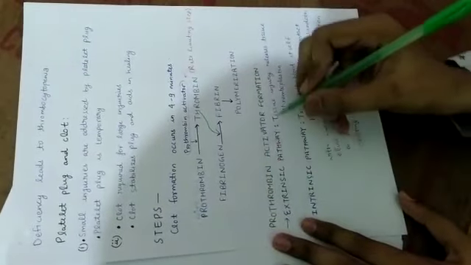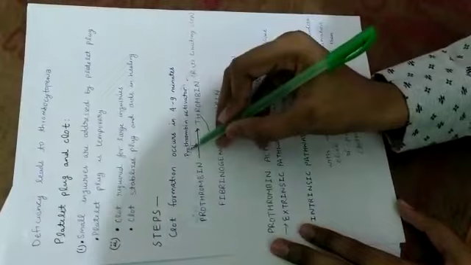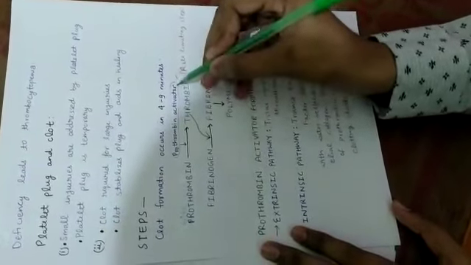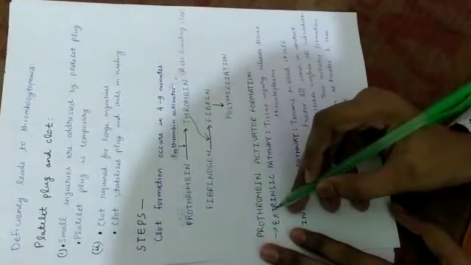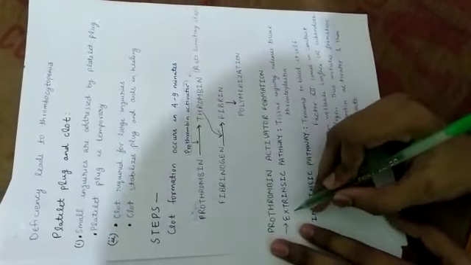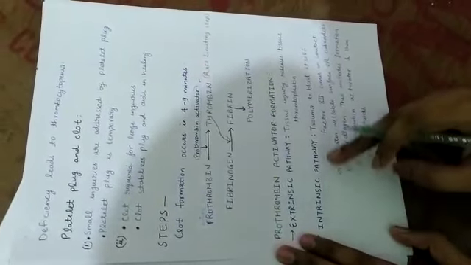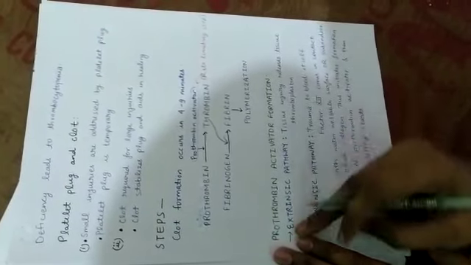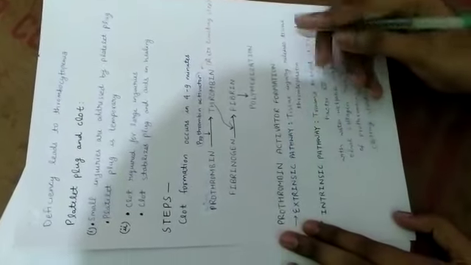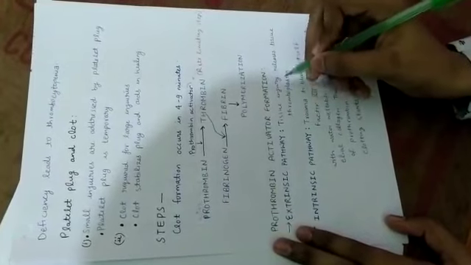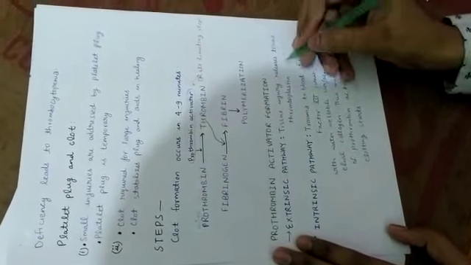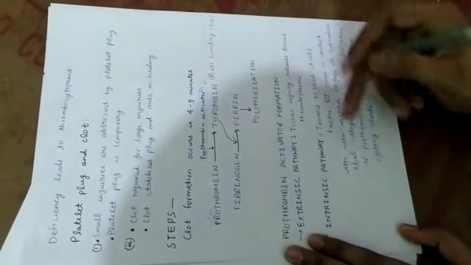Now prothrombin activator formation. How is it formed? It can be formed by 2 pathways: extrinsic pathway or intrinsic pathway. The extrinsic pathway is the pathway in which tissue injury takes place and tissue thromboplastin is released.